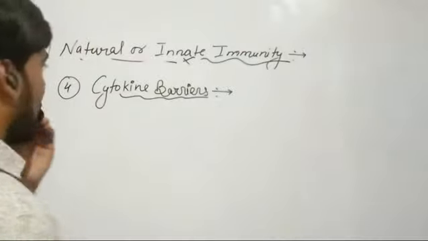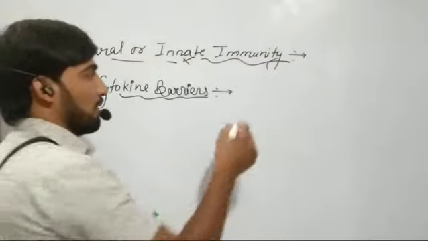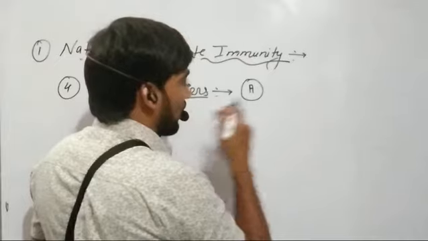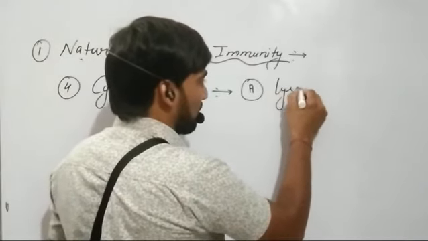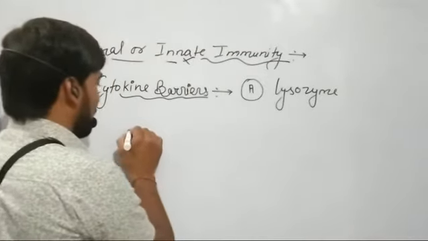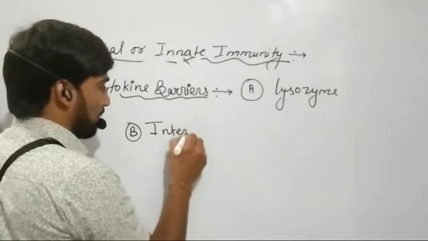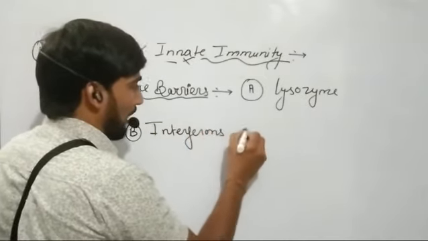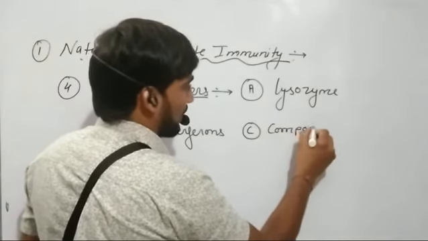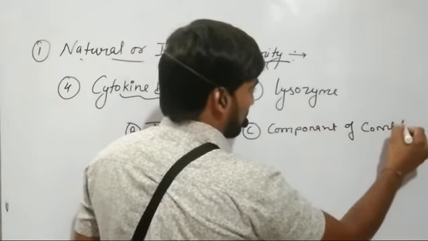The fourth type is cytokine barriers, and these cytokine barriers include first the lysozymes, the second, the interferons, and third, components of complement system.